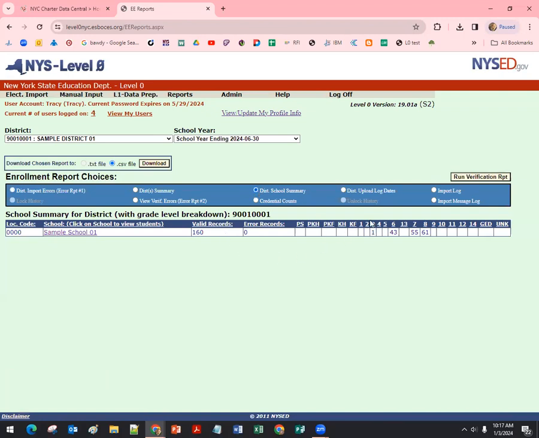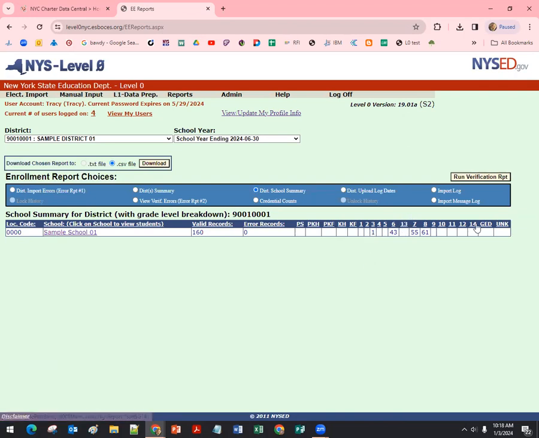This is really cool because if you look at this and you're thinking, wait a minute, how do I have a third grader in my middle school? There might be something wrong with that enrollment. Enrollment data comes to us from the City Department of Education based on ATS, right? So if you see something like this, you're going to want to go back and look and say, who's this kiddo in third grade, and make sure that that enrollment is correct or the grade level is correct.